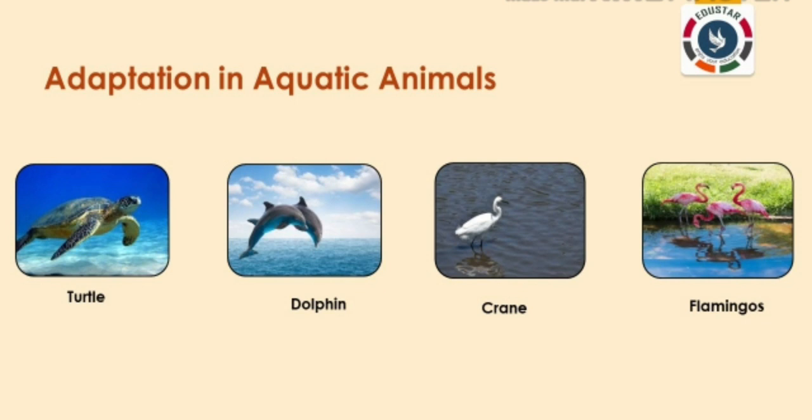Adaptations in aquatic animals. These animals have fins or limbs to swim in water. Fins of fishes, flippers of turtles, and webbed feet of swan help them to swim. They have a special shape of their bodies that helps them to swim. Most of them breathe through gills like fishes and crabs. Whales and dolphins breathe through lungs. Birds like ducks have webbed feet which help them to swim. Crane, eagle, and flamingo have long legs that help them wade through water.